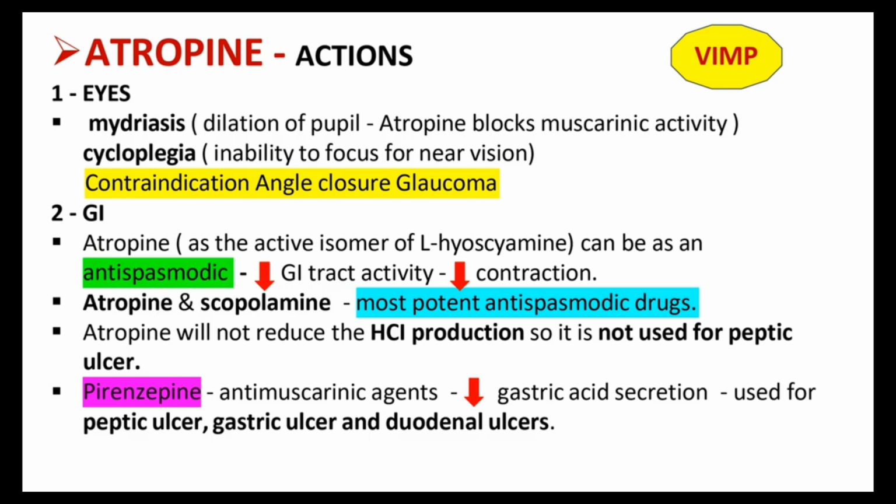So atropine blocks muscarinic activity. And cycloplegia is a condition of inability to focus for near vision. So the actions in the eye are mainly that atropine is used for mydriasis and cycloplegia.